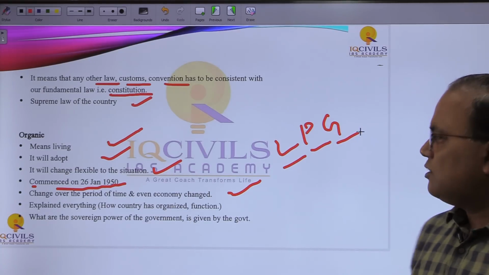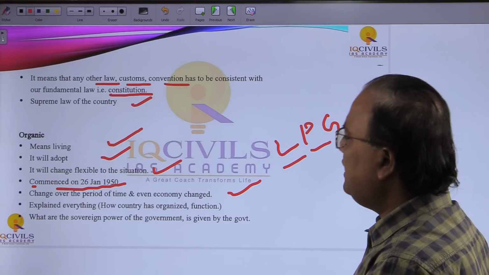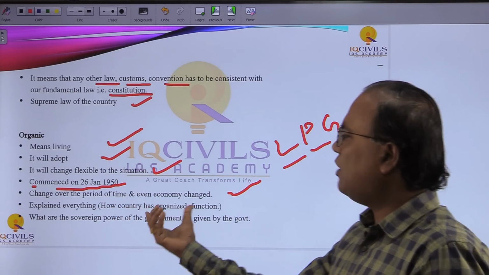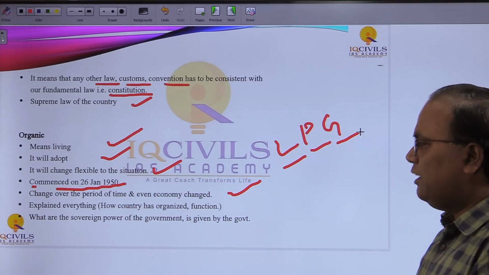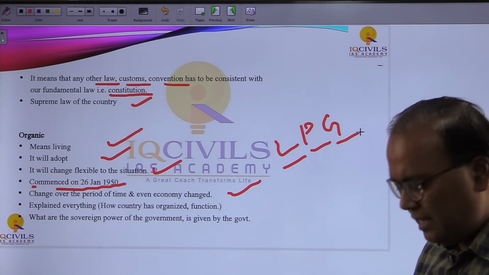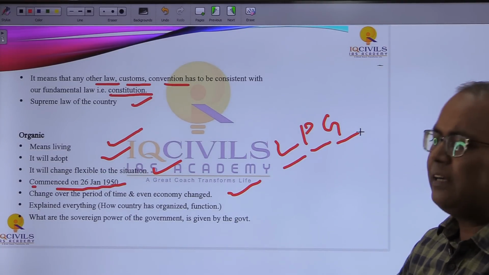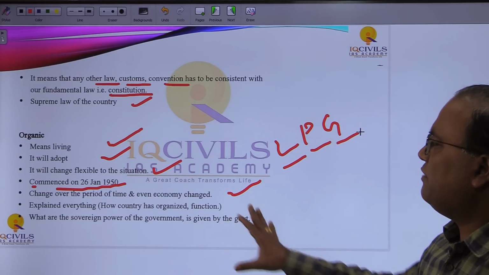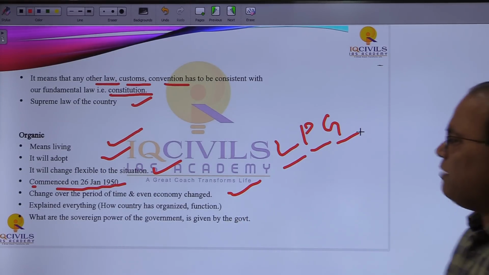Now, the constitution of any country always gives an idea about how the country has been organized, how the different constitutional functionaries are functioning, what their rights and immunities are; everything is clearly defined. So what are the sovereign powers of the government?